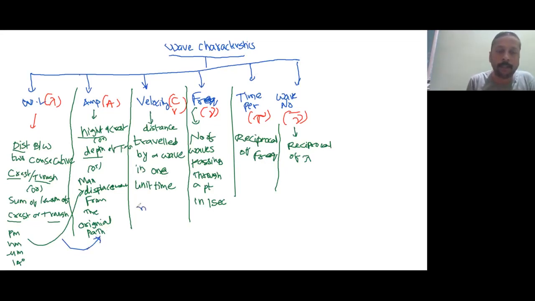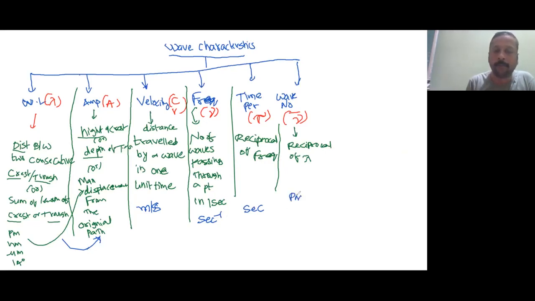Velocity, if you are taking in the MKS form, is meter per second. And frequency will be second inverse. And time period will be in seconds, because 1 upon second inverse is second. And wave number will be whatever the units we use.